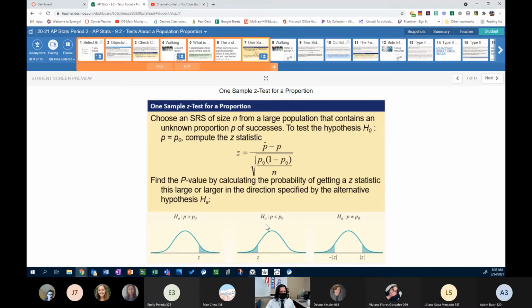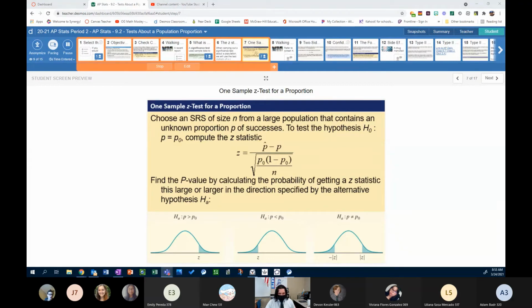If our alternative is that it's less than, we look at the area under the curve less than the value of z we get. If it is two-sided, meaning it could be greater than or less than, it's just not equal to, we get the area under the curve that's greater than the positive value of z and less than the negative value of z. So we end up adding these up.